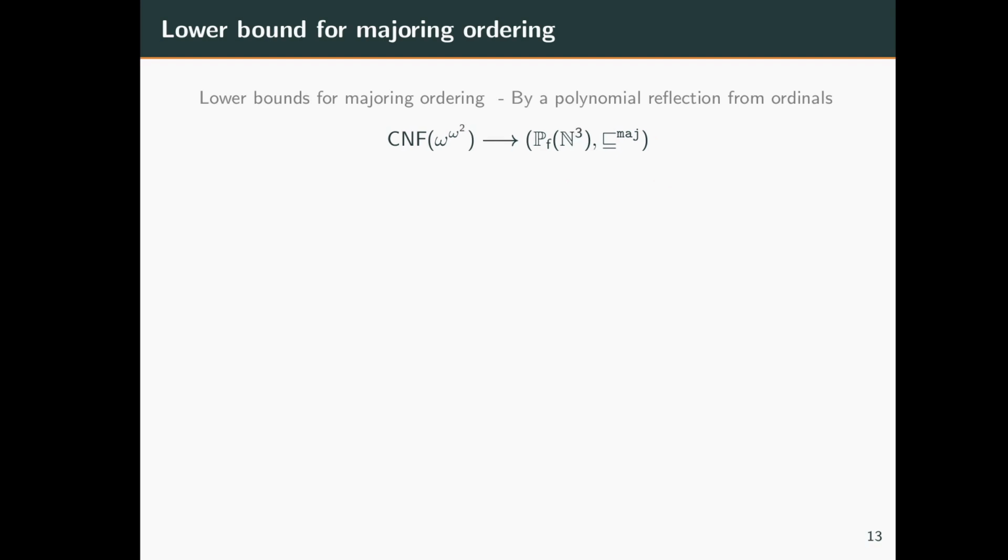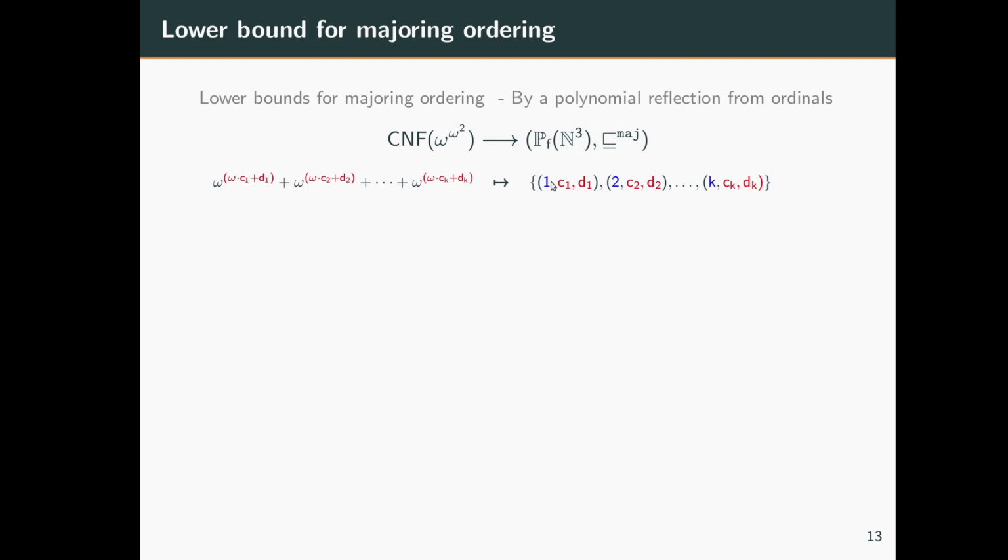Right. So by an example, we will now see how to go from omega to the omega to the 2 to finite subsets of N to the 3. Since we are considering only ordinals below omega to the omega to the 2, they can be written in the following form, where the exponents look like omega times c_i plus d_i. Right. So now we extract the first exponent, omega times c1 plus d1, extract its coefficients c1, d1, and attach